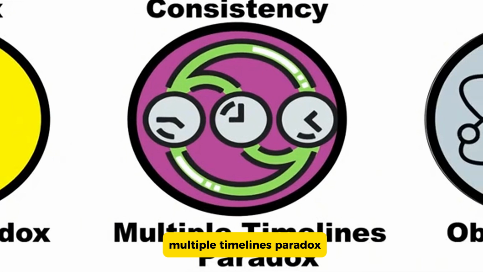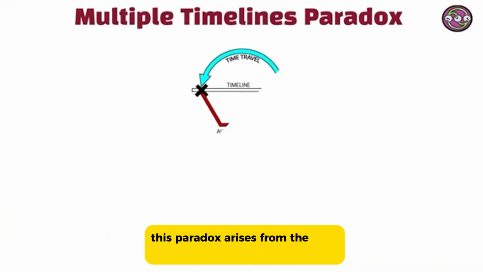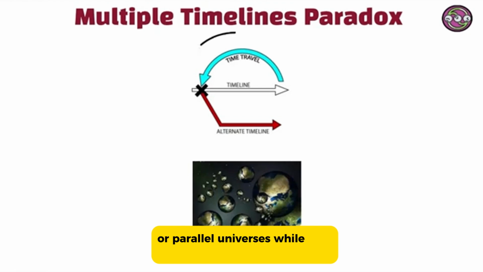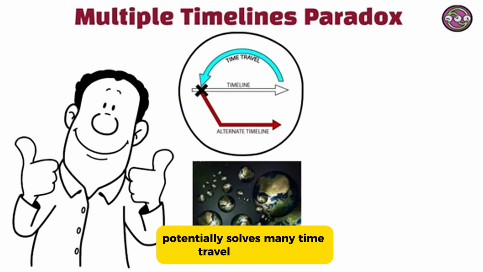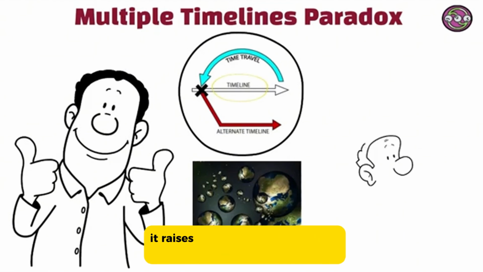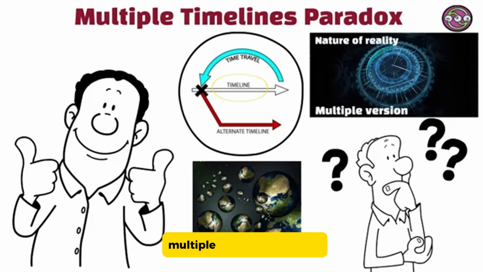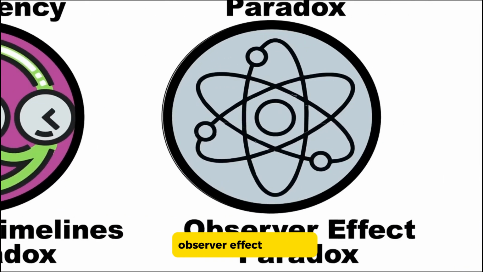Multiple timelines paradox. This paradox arises from the idea that time travel might create alternate timelines or parallel universes. While this concept potentially solves many time travel paradoxes by allowing changes without affecting the original timeline, it raises new questions about the nature of reality and the consequences of creating multiple versions of history. Observer effect paradox.